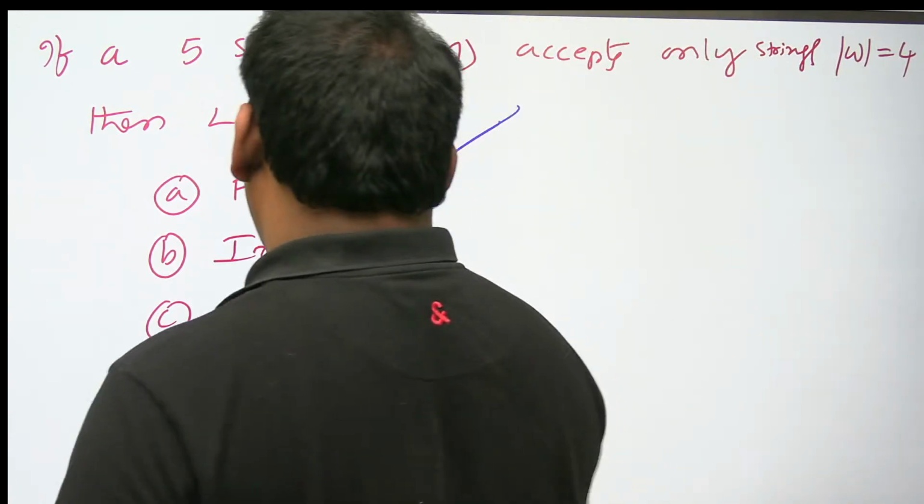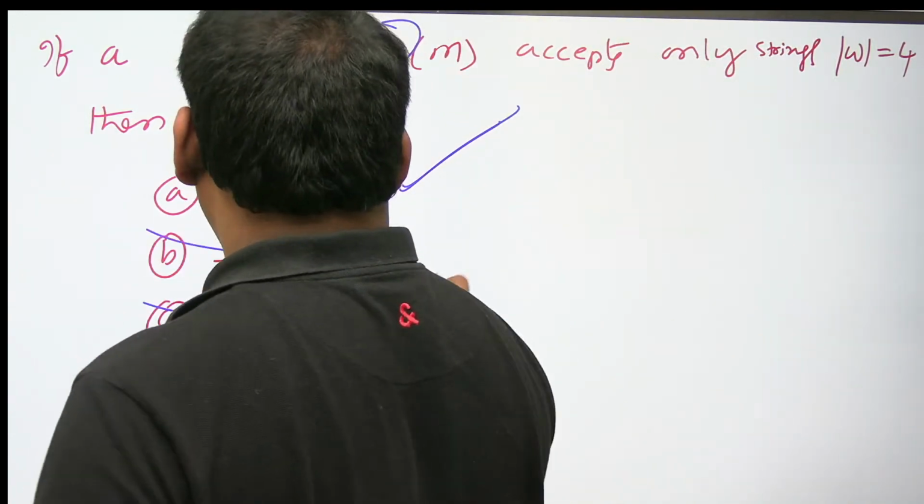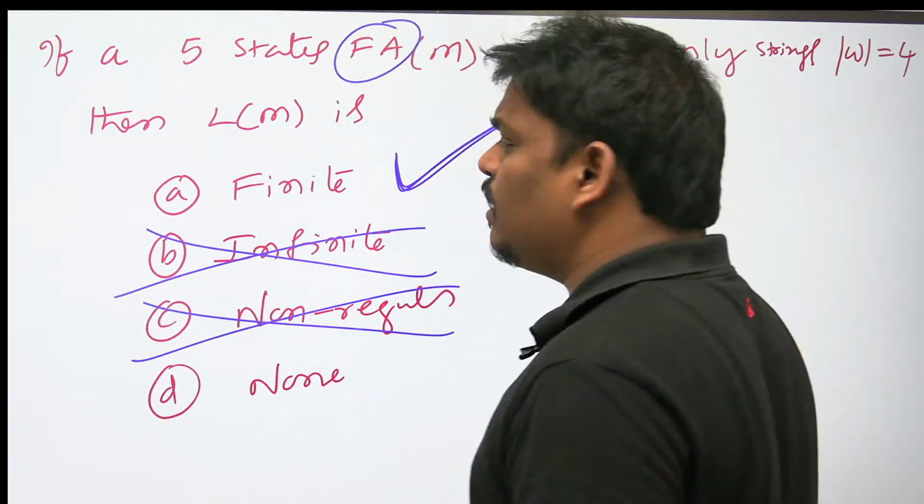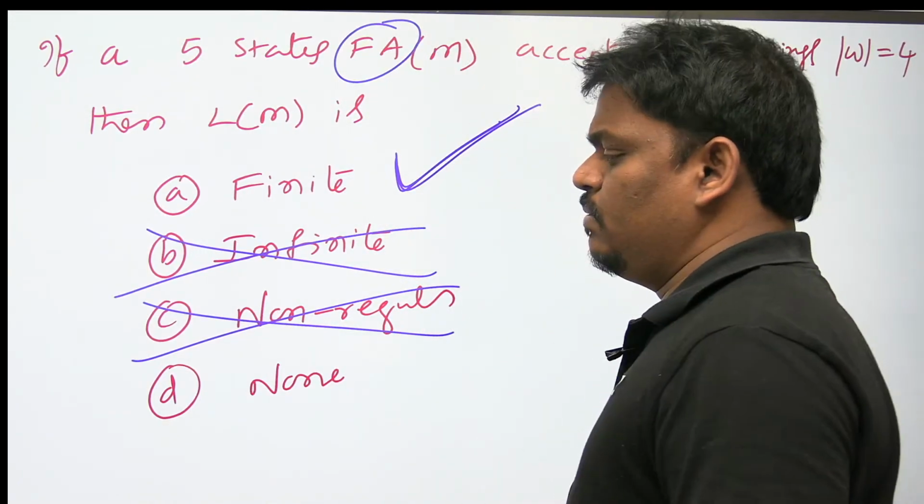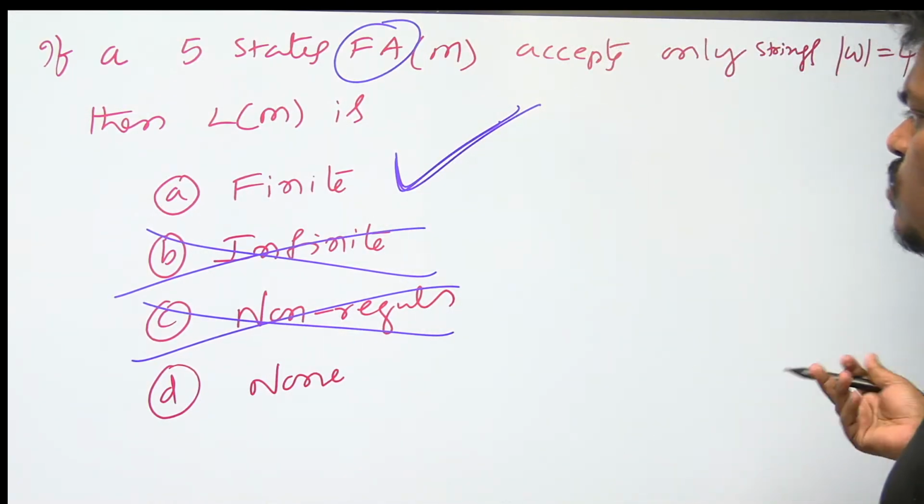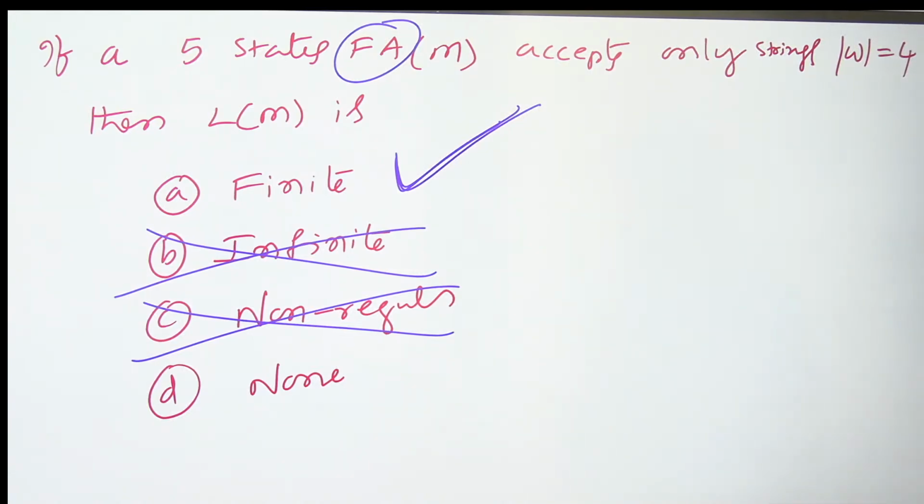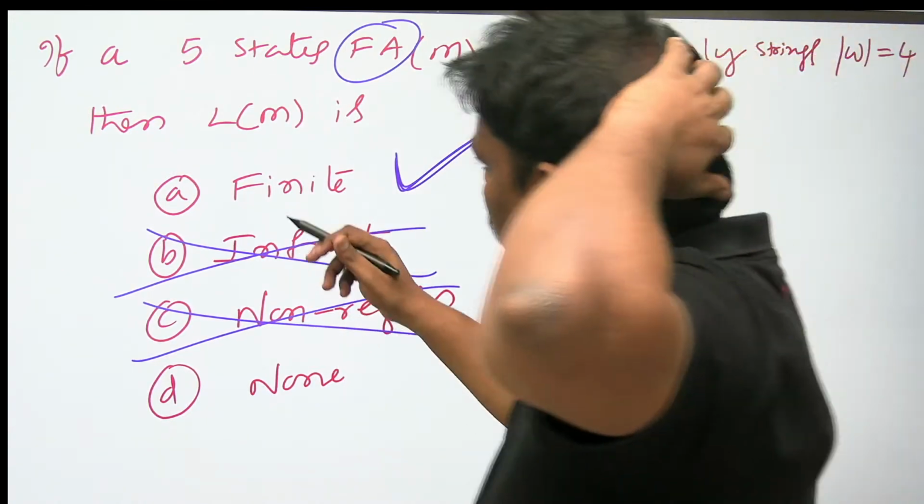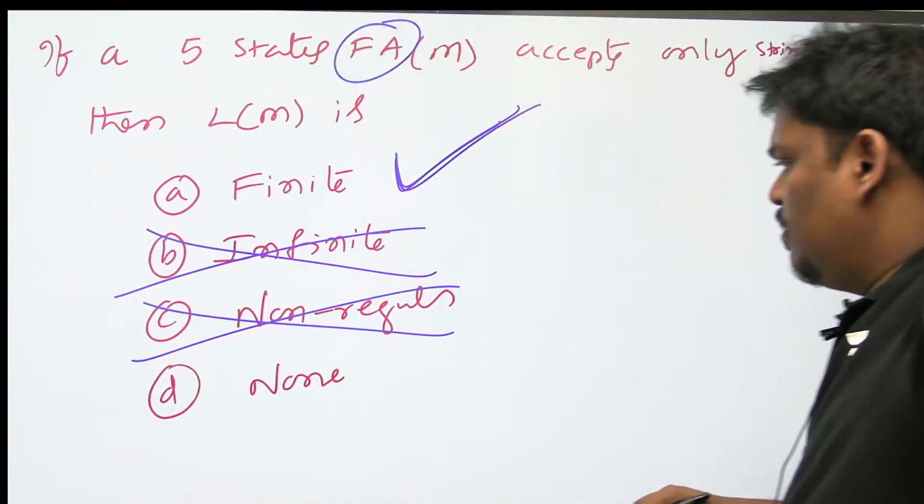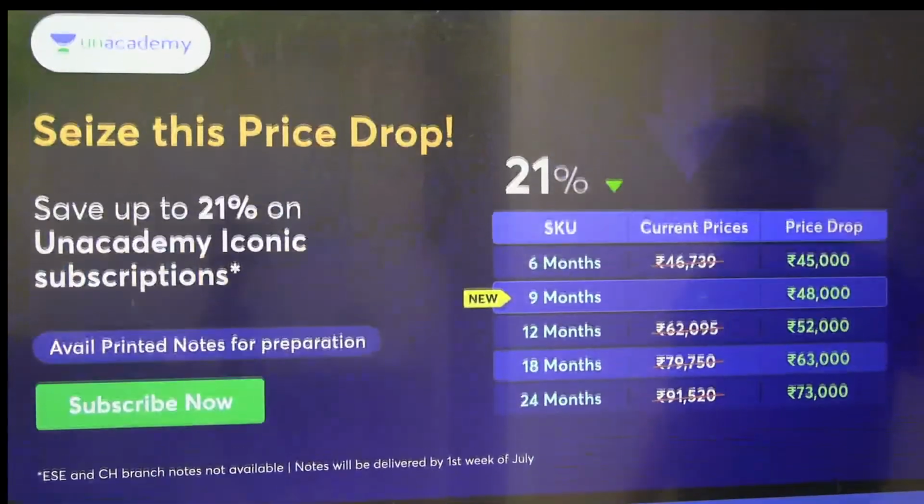But they have given non-regular as fail, infinite as fail. So the answer is finite. A finite regular language is also a finite language. So the answer is finite. The answer is A. Let's go to the next one.